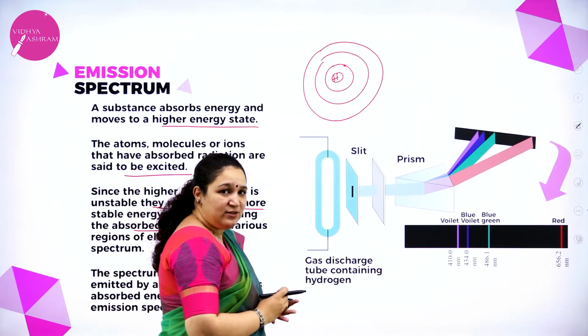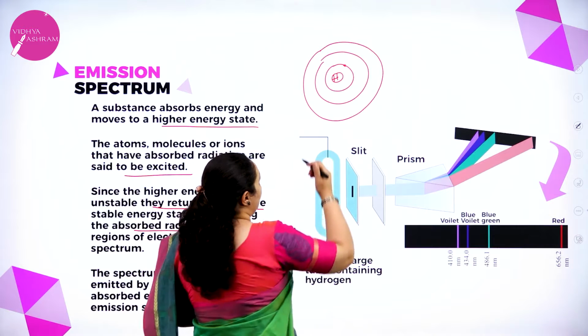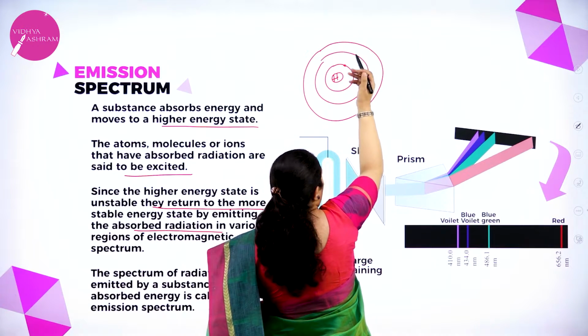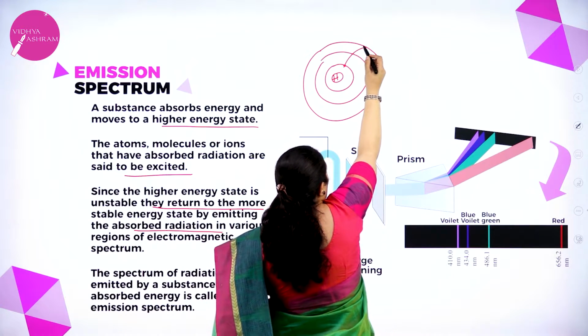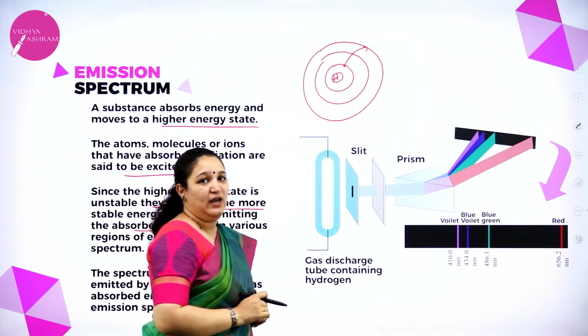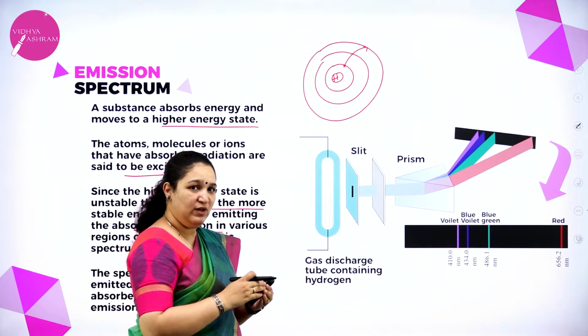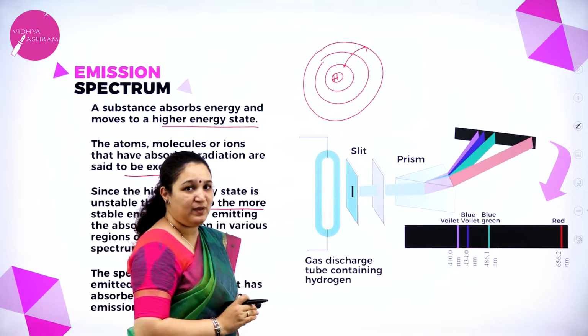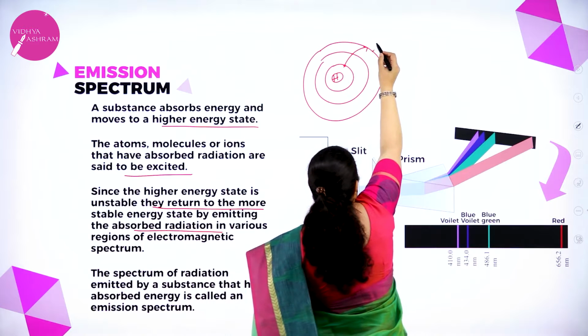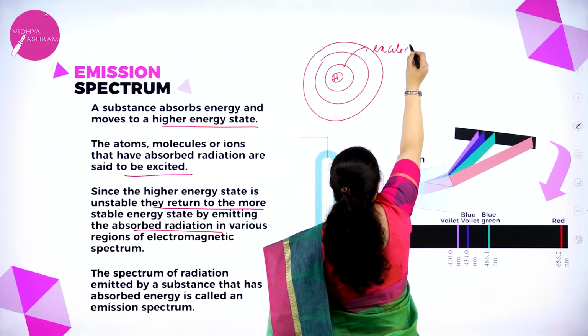So the electrons in the hydrogen get excited, they absorb the energy and move to the higher energy level. The electrons from the lower energy level move to the higher energy level. The higher energy level is called the excited state.